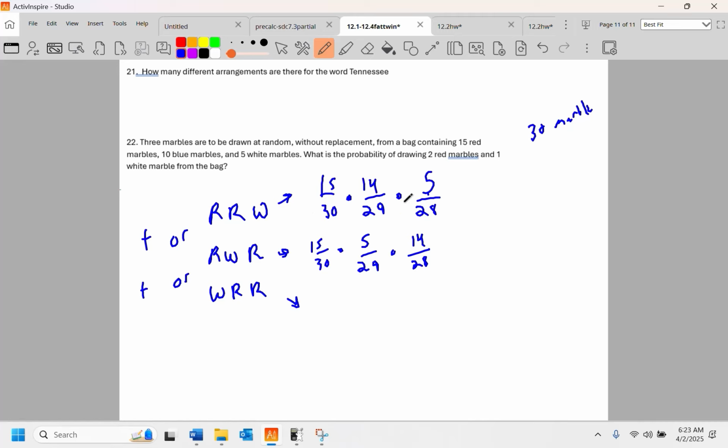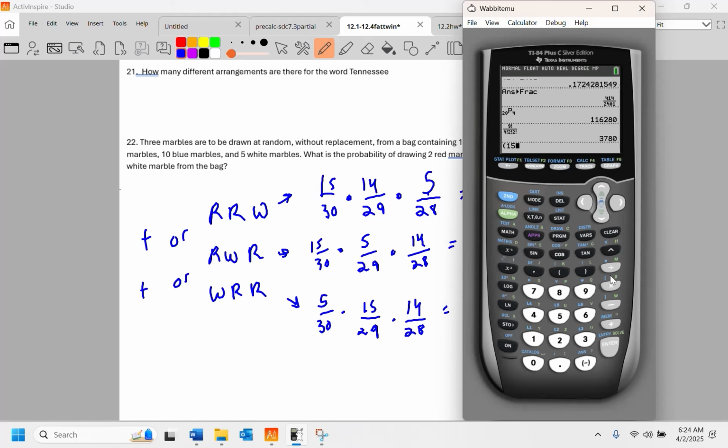They all have the same likelihood of happening. All right, this is white, red, red. There are 5 of 30 at this point in time. Now there's 29. Then there's going to be 28. Now we're at red, 15 over 29. Pull another red, 14 over 28. So again, all 3 of these are the same exact number. So I'm just going to do it once.